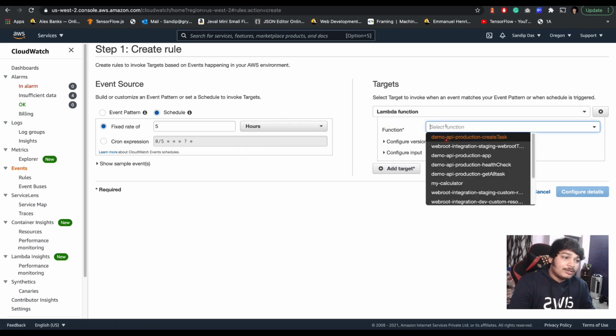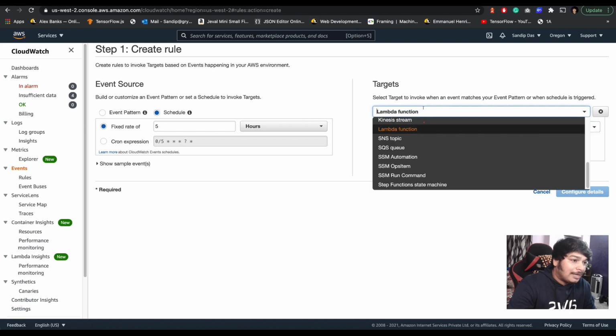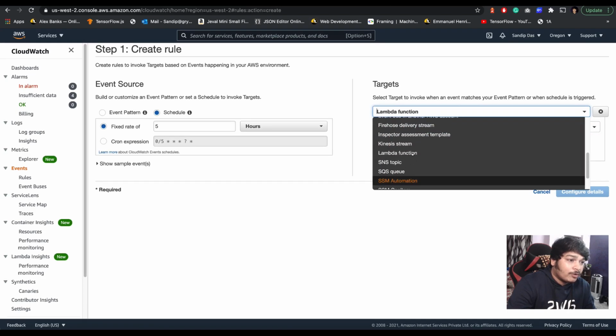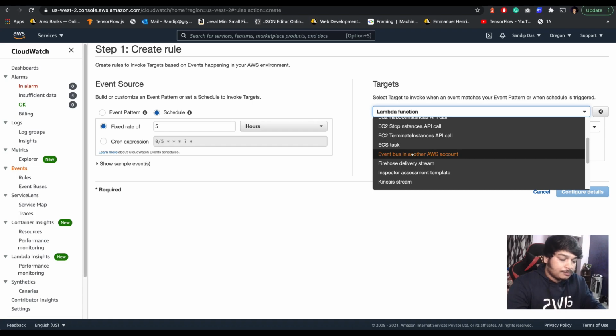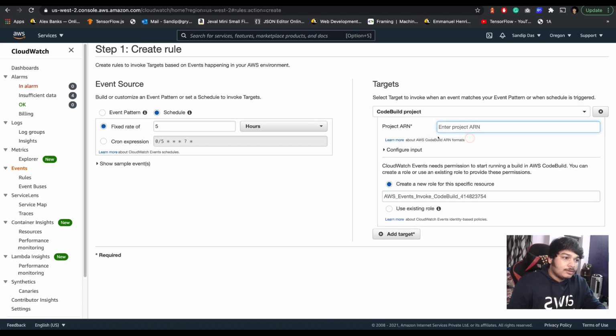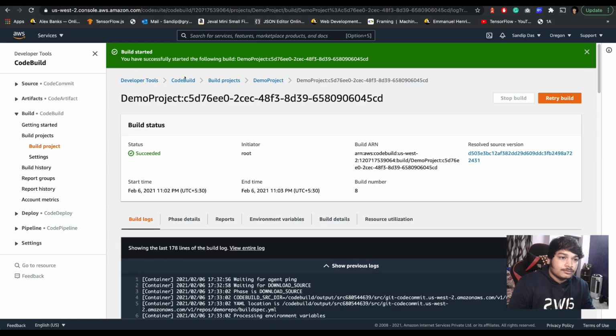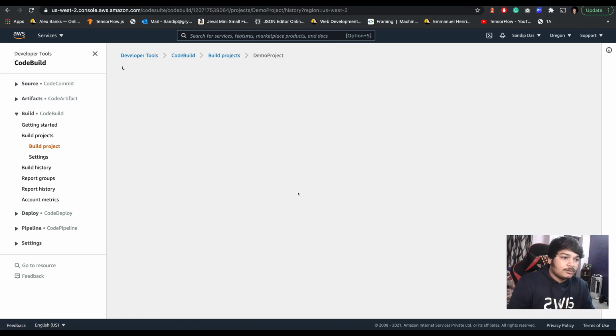Target: what target? If you want a function it's a Lambda. We are going for the CodeBuild, right? CodeBuild. Give the project ARN. So let's go to CodeBuild, demo project, and there we'll get the ARN of the project.